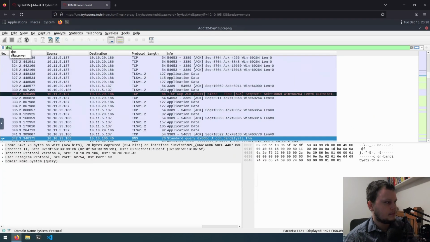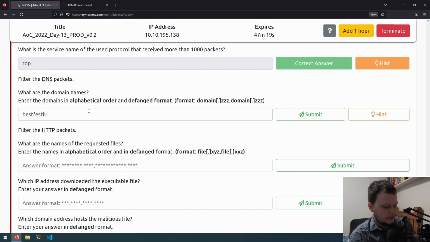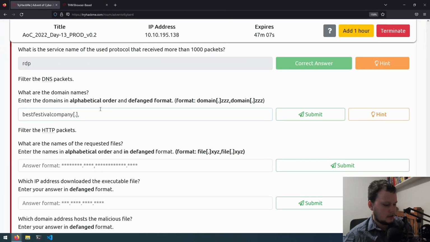So let's do that. The two domains in alphabetical order and defanged. So that would be Best Festival Company, then to defang it, brackets like this. And the next one is bandityeti.thm.